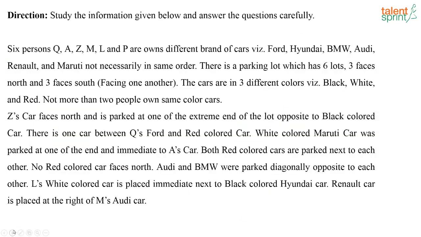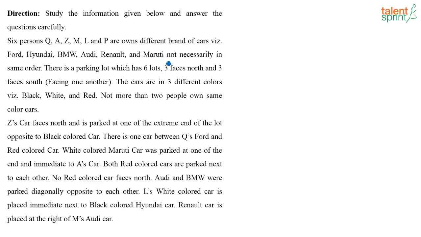So this is the next set. How many of you tried this in the examination? So what is given here? You have 6 persons who own a different brand of cars, and they have 6 parking lots as follows, not necessarily in the same order. There is a parking lot which has 6 lots, 3 faces north and 3 faces south, and they are facing one another.